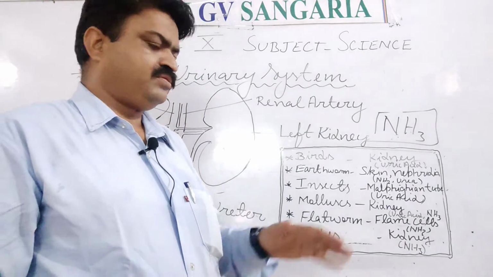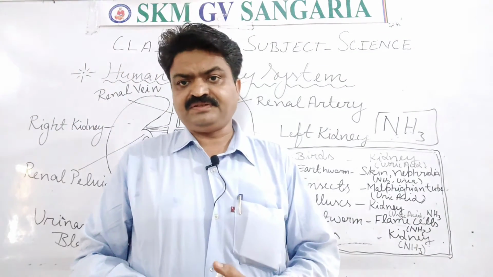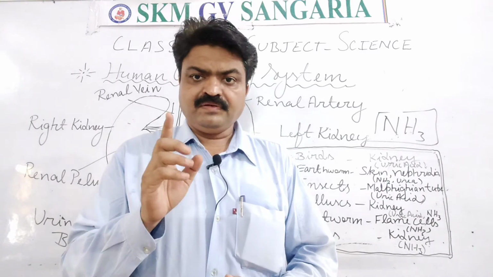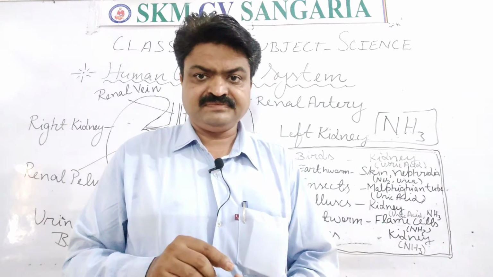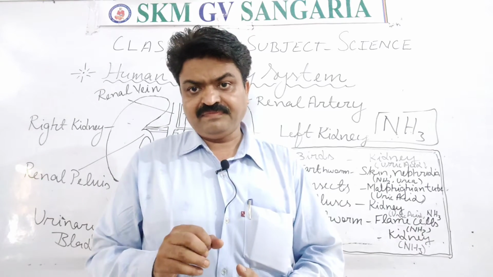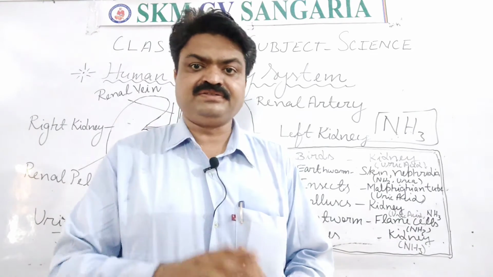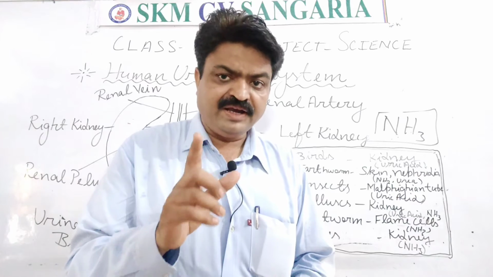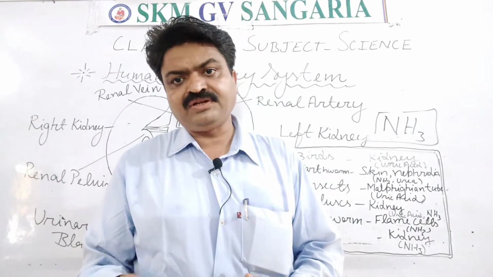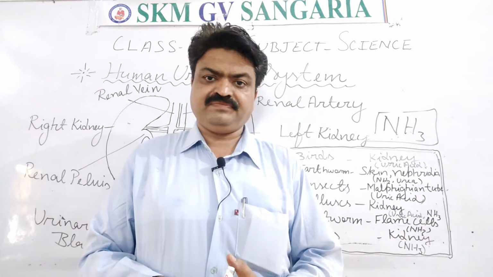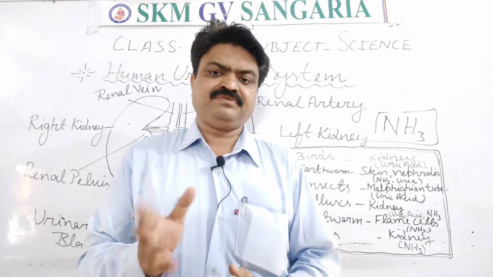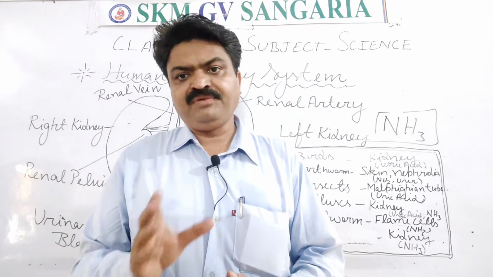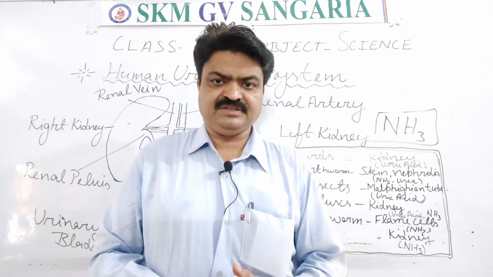Next is fishes, student. Fishes also have an excretory organ like us, and what do they have? They have kidneys, and via the kidney they also release ammonia, student. Ammonia, NH3. That's why the fishes are known as aminotelic living organisms.